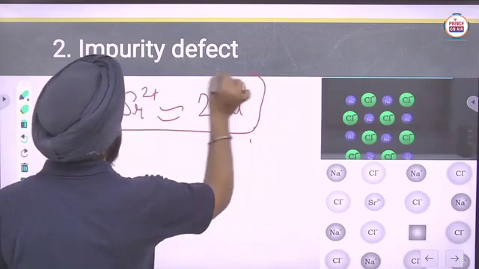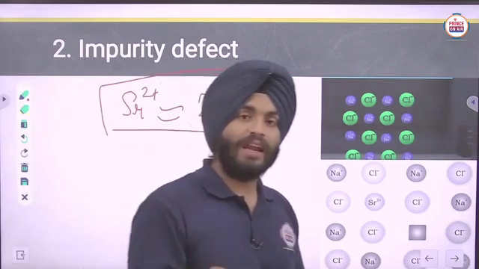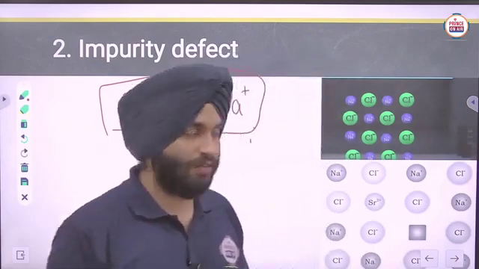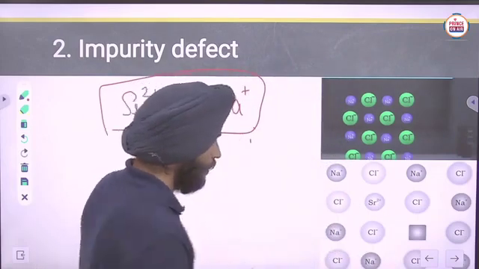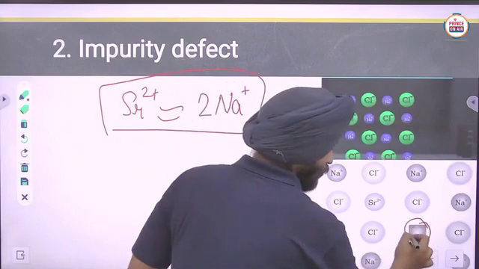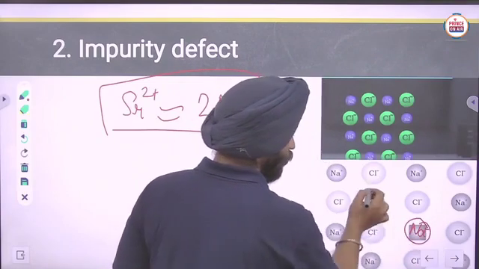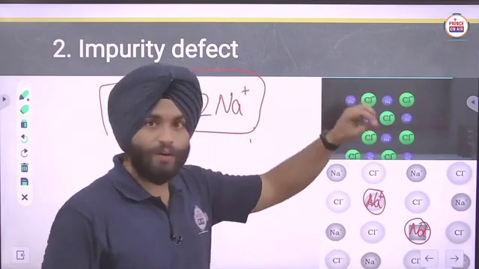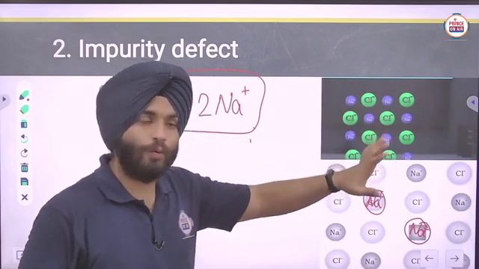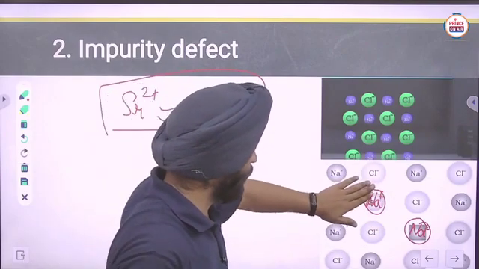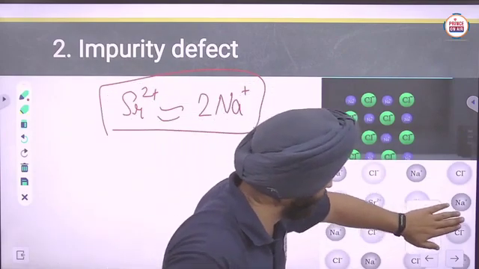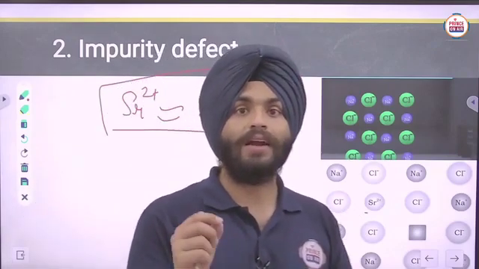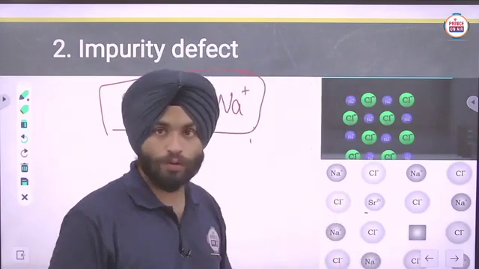To maintain electrical neutrality, we can add one Sr2+ ion in place of two Na+ ions. So whenever we add Sr2+ ions, two Na+ ions are removed and one Sr2+ ion occupies the position of an Na+ ion.